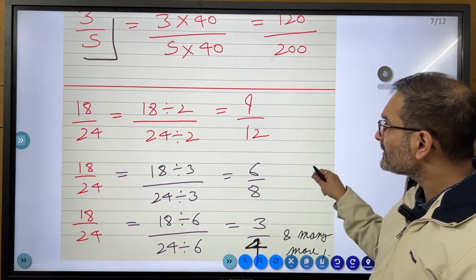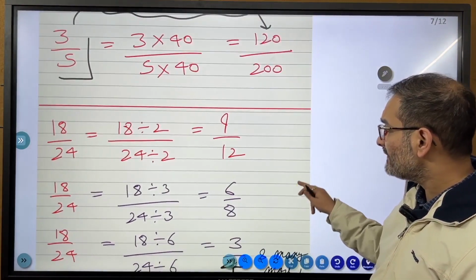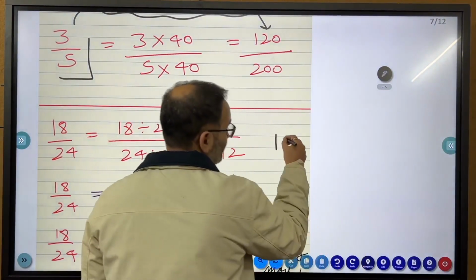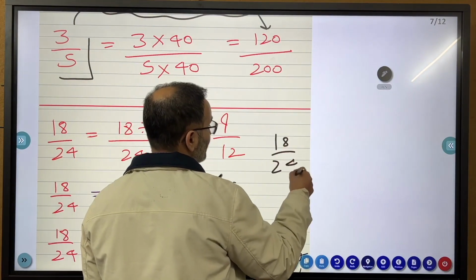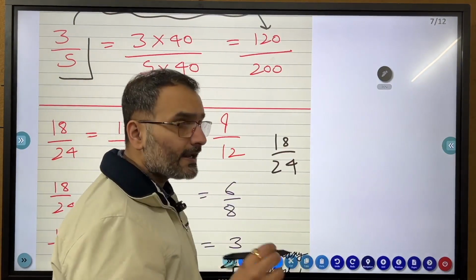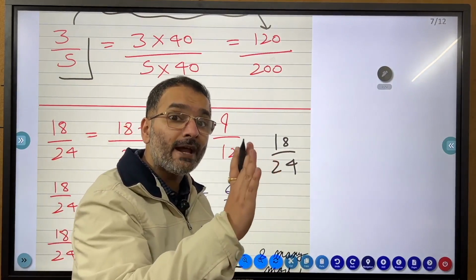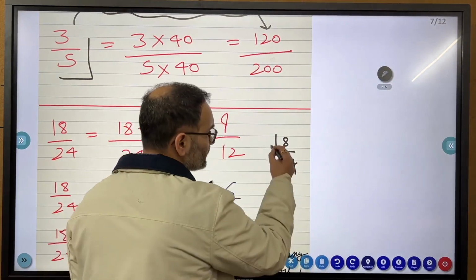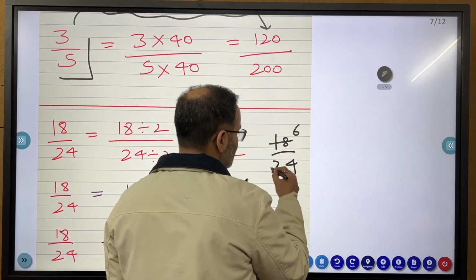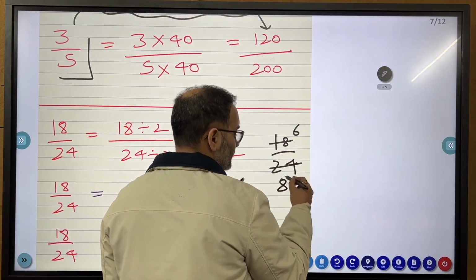If you want to take this to its base form, we want to simplify 18/24. Again, 18/24 means 18 of some quantity compared to 24 of some quantity. In the table of 3, 3 6s are 18 and 3 8s are 24.